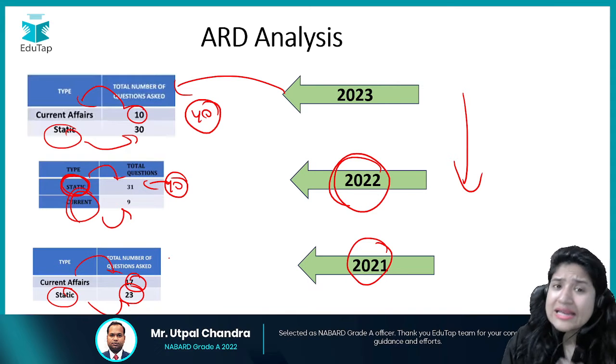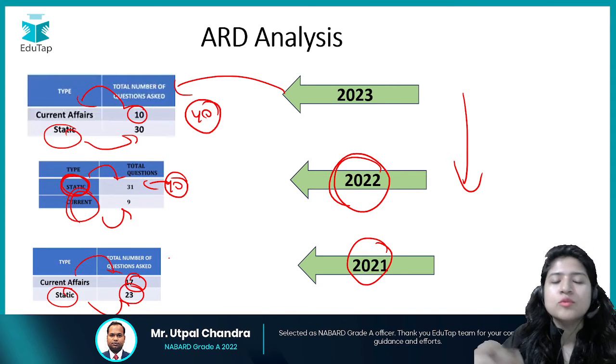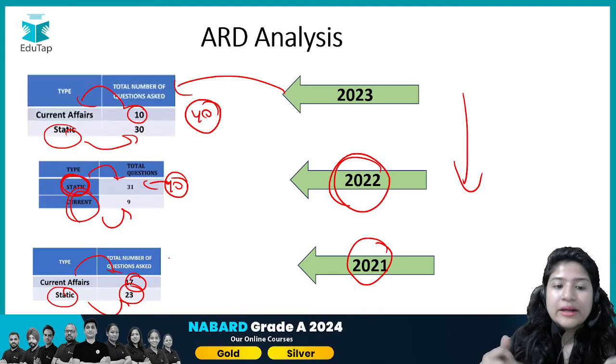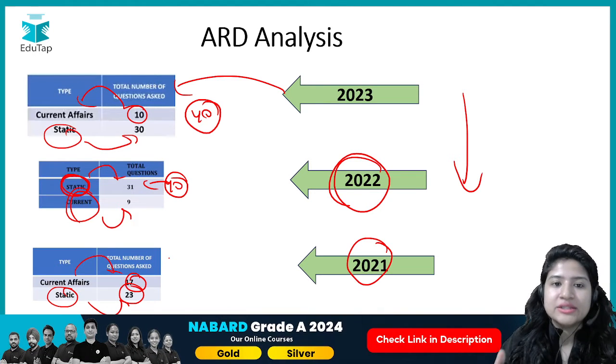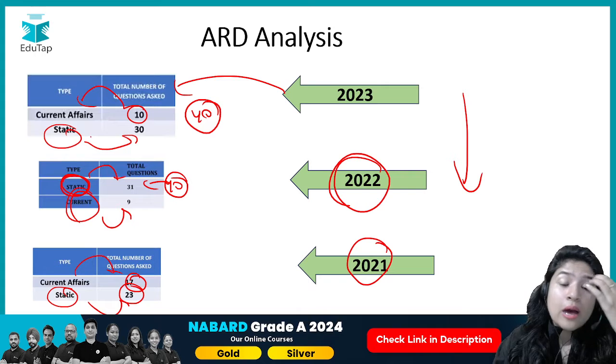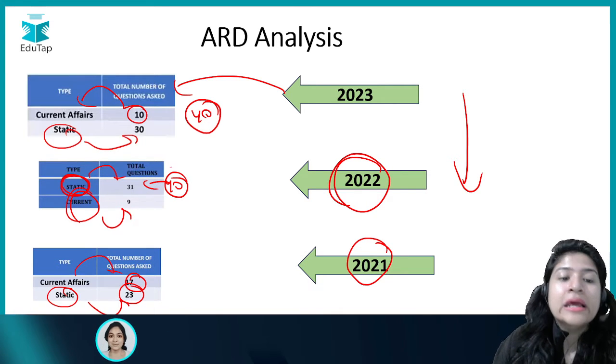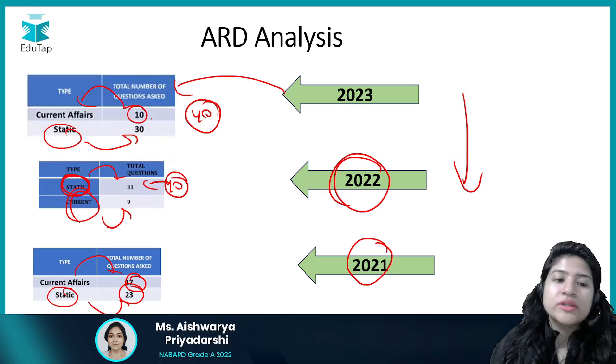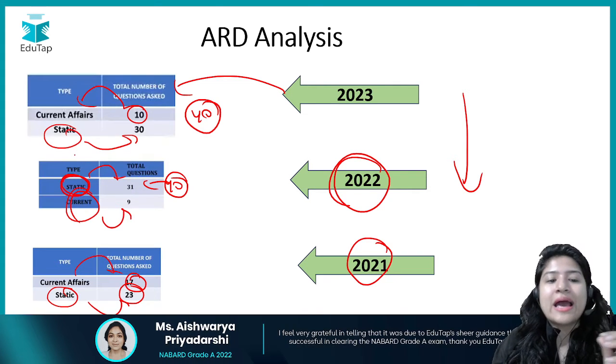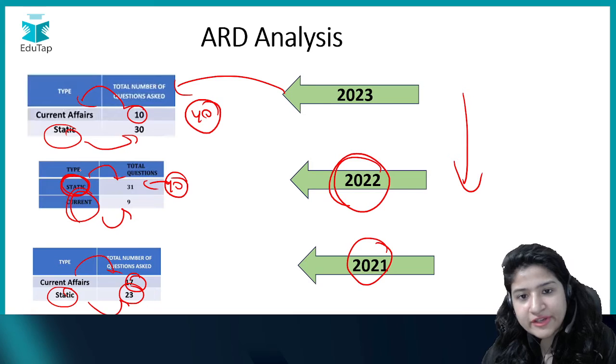Okay, static has always been more, however there were more questions from current affairs as well, but with time the trend has changed. Now if you look at the change, more than 30 questions out of 40 questions that are asked in your Phase 1 ARD will be from your static only, and less weightage will be from your current affairs.